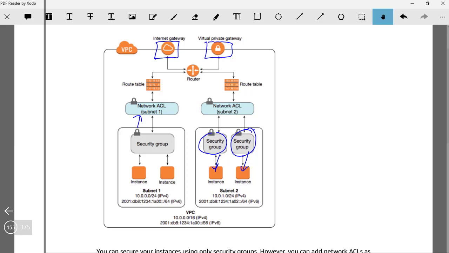Again, for any VPC, there is a CIDR range attached, and each VPC has multiple subnets, and each subnet has its own CIDR range, which is a subset of the CIDR range of the VPC. We do also have IPv6 ranges attached to them. I think that's pretty much what I had to cover from the theory perspective.